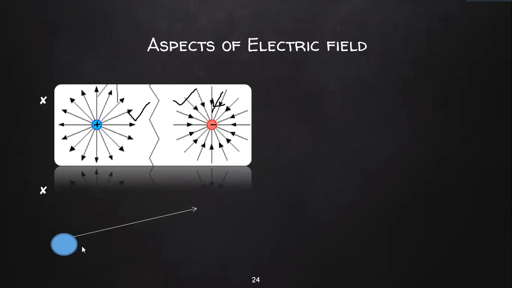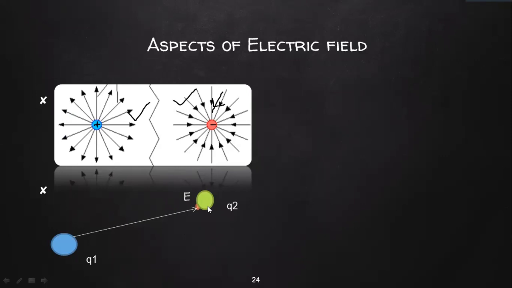Now, let's consider I have a charge Q1 and I'm going to consider a point P here. This point P will have an electric field due to the charge Q1. Now I'm going to place another charge Q2 at that particular point. That point already had an electric field due to Q1. Now I'm placing another charge in that place.